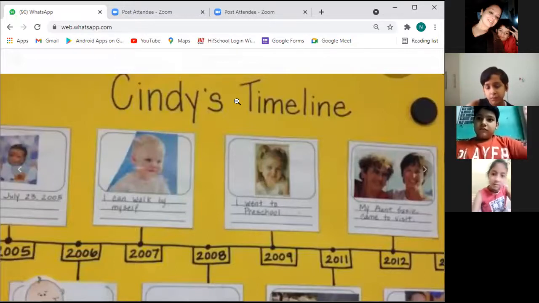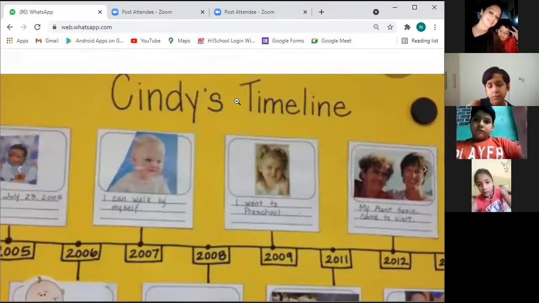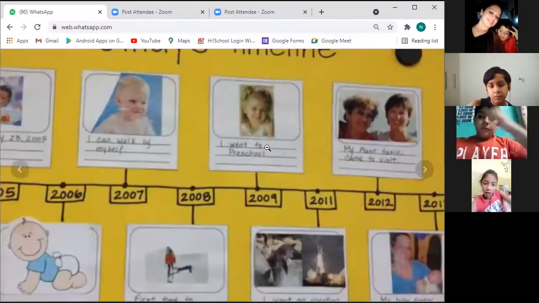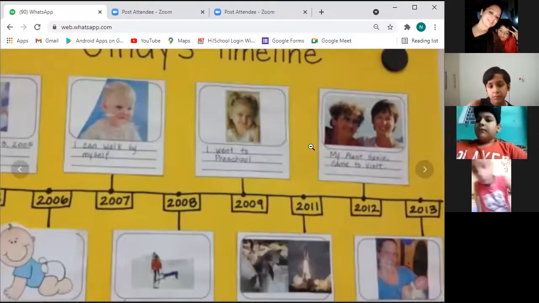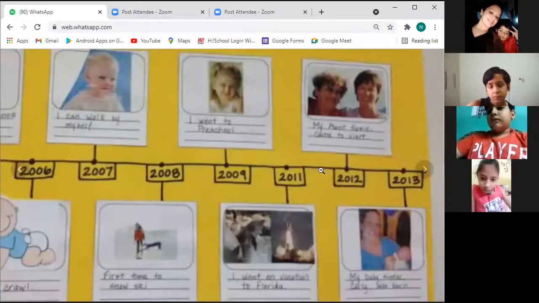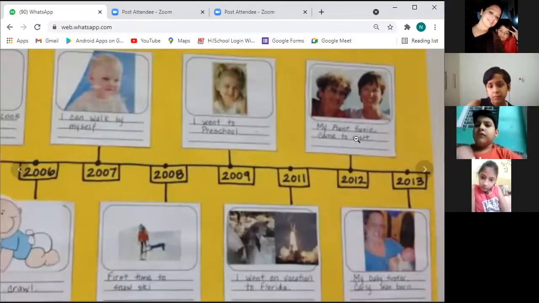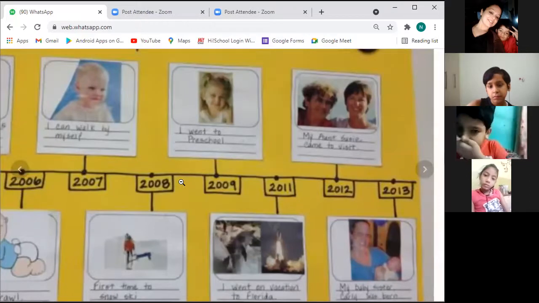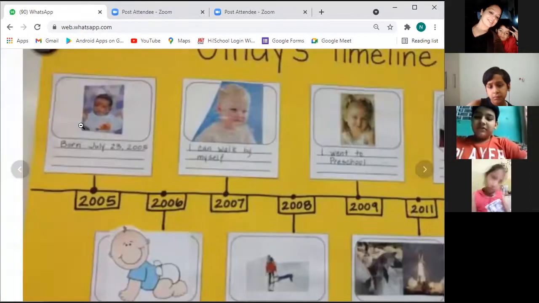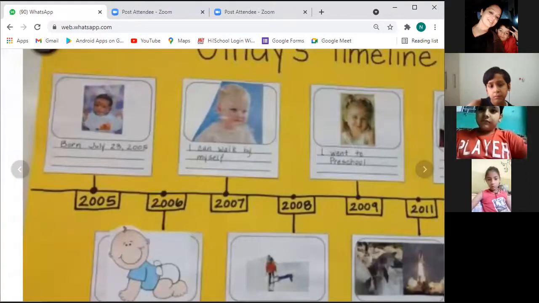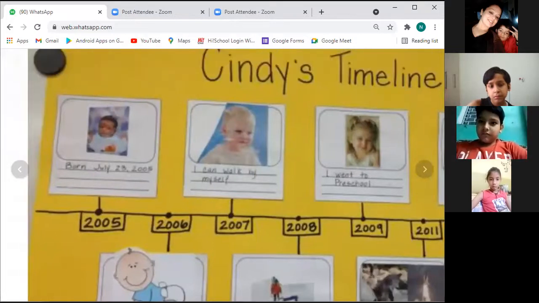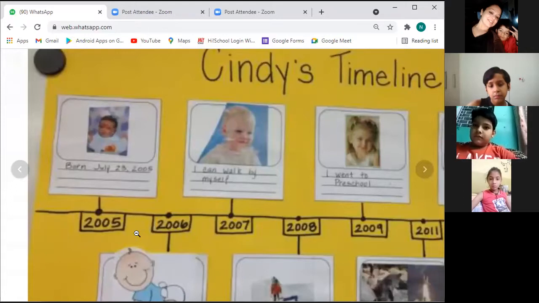So the first event, now she has put all the events in order. Then I went to preschool. Then my aunt came to visit. Right? And the first one was when she was born. So she has put four pictures in order. That's a timeline. Clear? Then let's come down. Let's see what we have here.